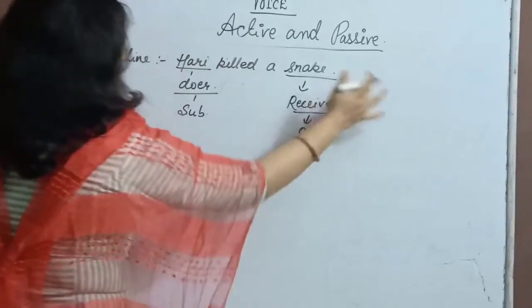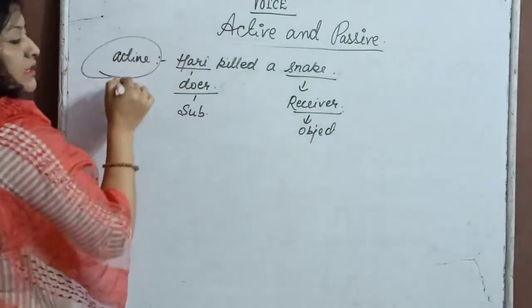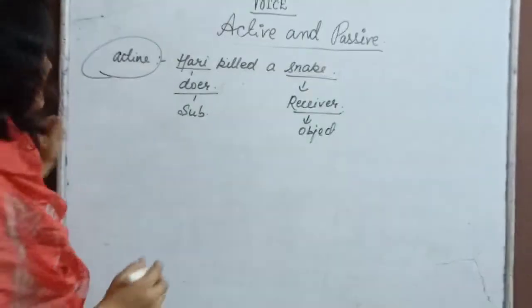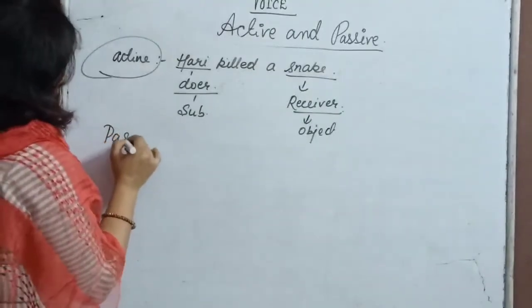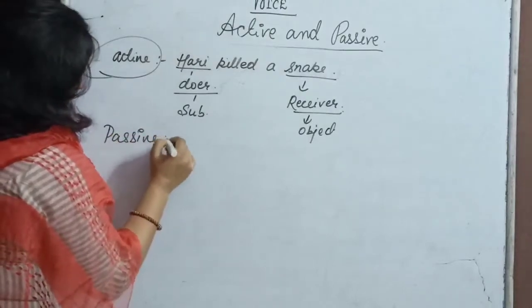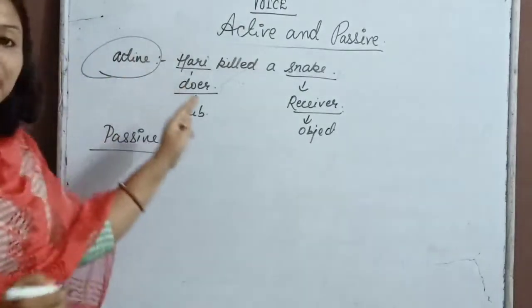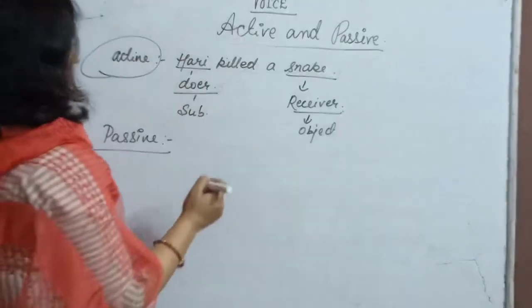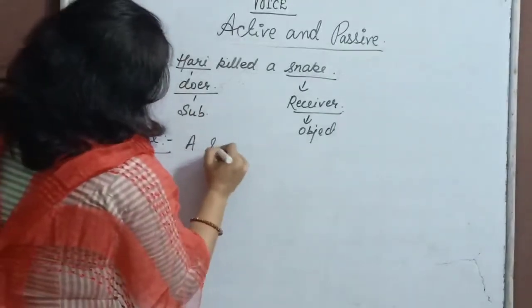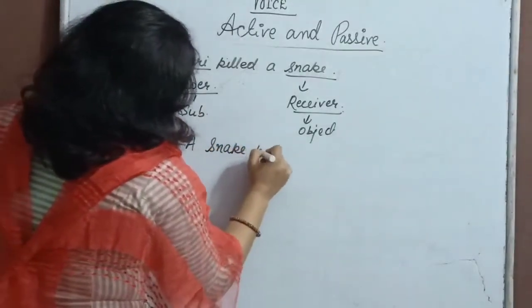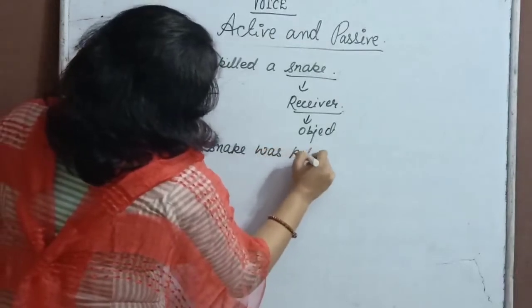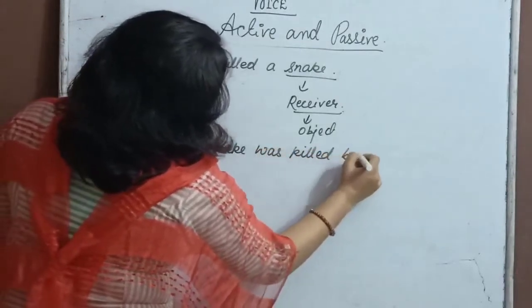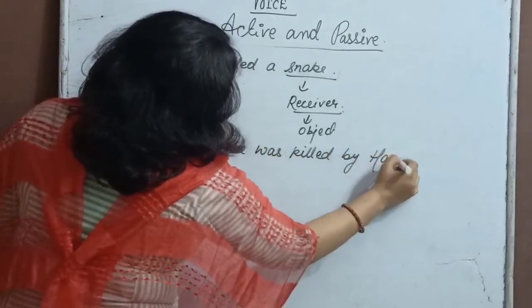Okay, so that is why this statement was in active voice. Now coming to the passive voice, let me tell you through the same example. Here, a snake was killed by Hari.